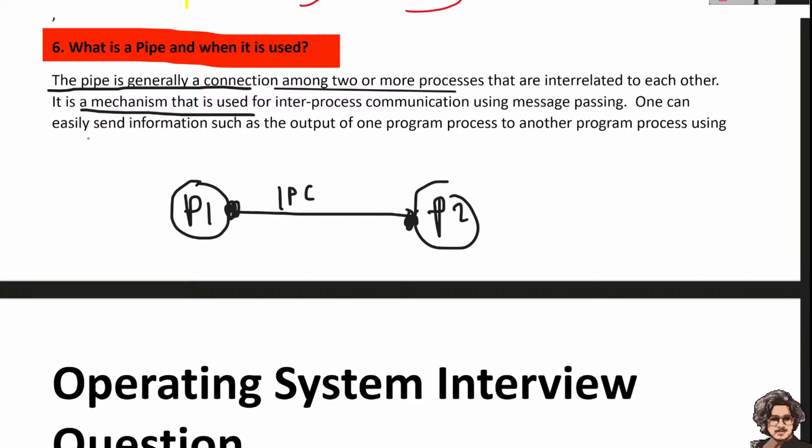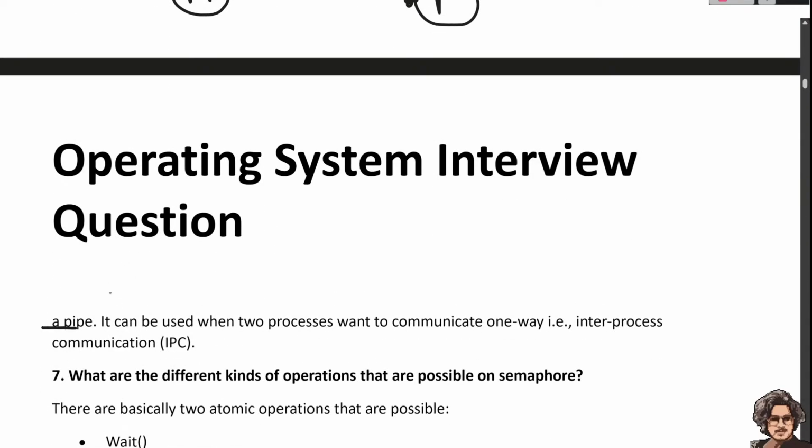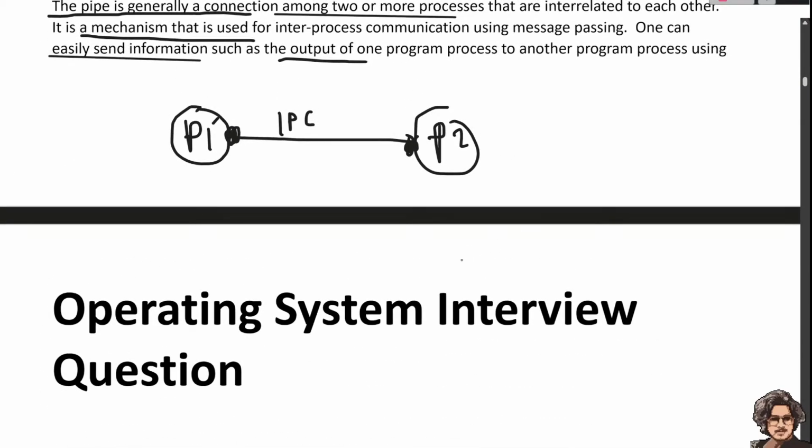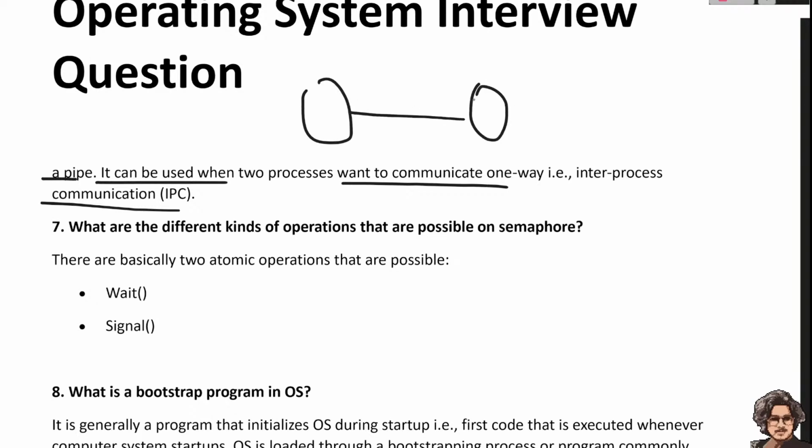One can easily send information, such as the output of one program, to another program, and the processes use a pipe for this. By the pipe we can share this. It can be used when two processes want to communicate in one way. So in inter-process communication, when this process wants to communicate with this process in one way, we use a pipe.